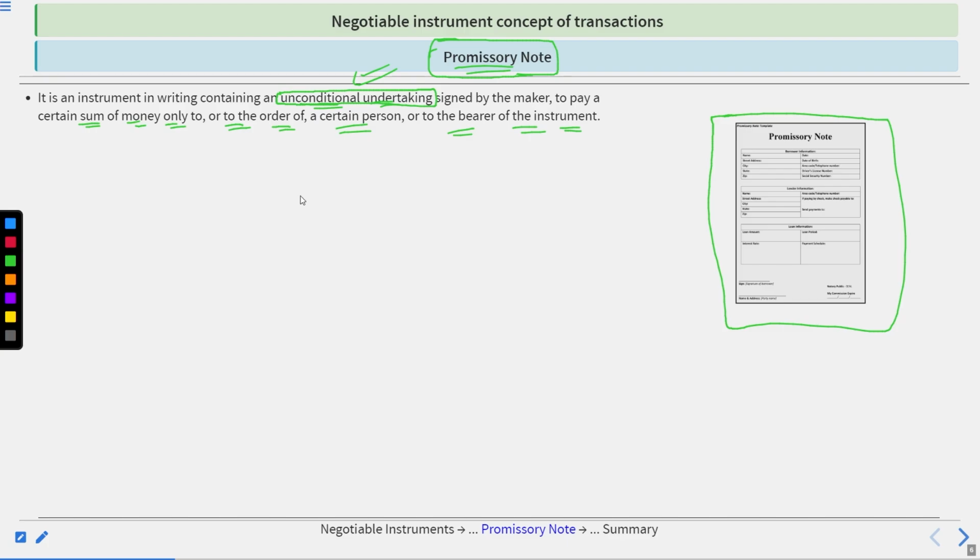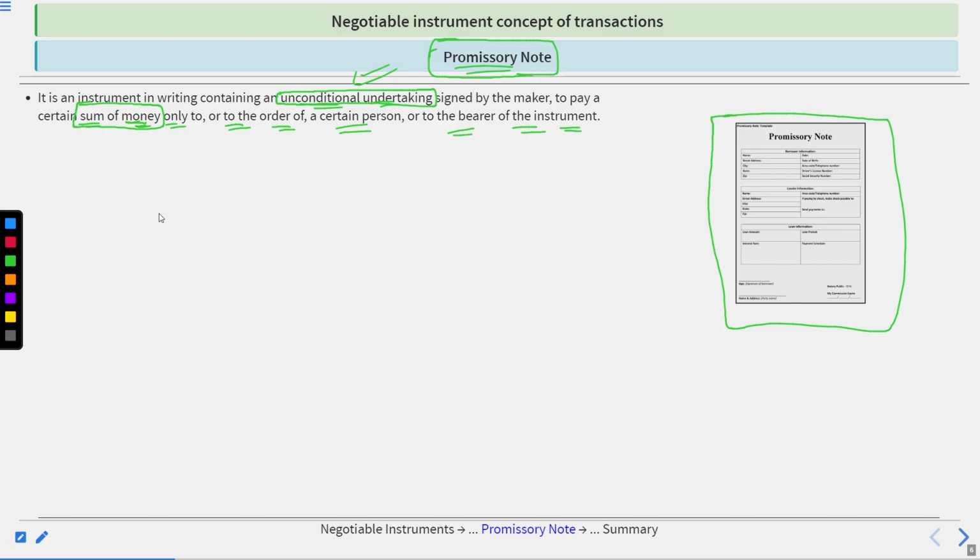He could not proceed with conditions after that. He has to accept them. All right. To pay a certain sum of money. Like suppose if the person promised rupees 1 lakh in the promissory note, the person is now liable to pay rupees 1 lakh. Okay. It is a certain and specific sum of money.